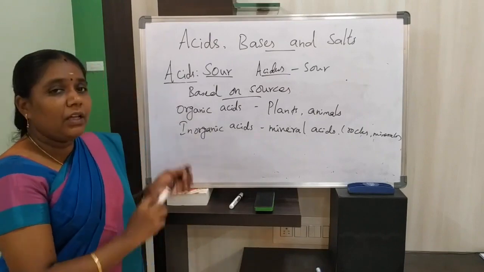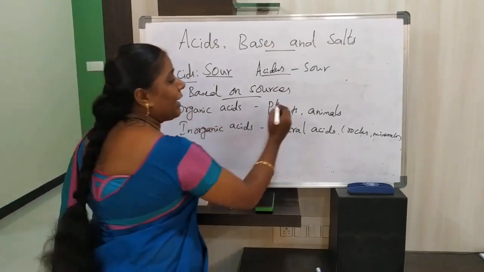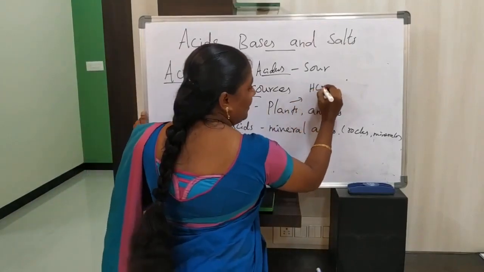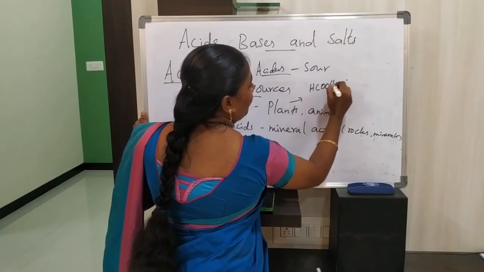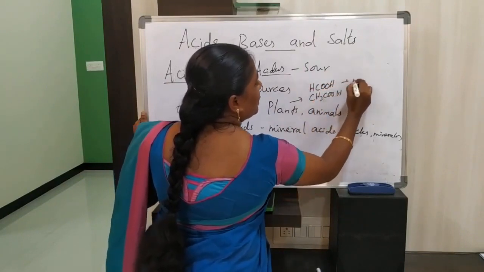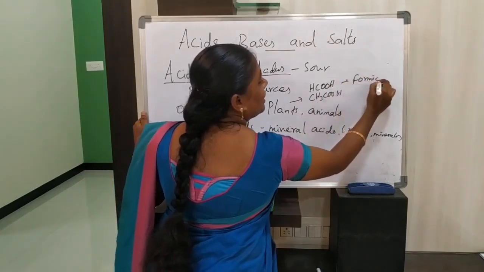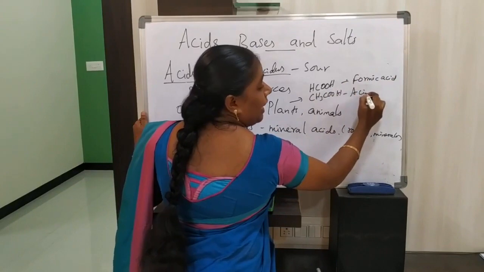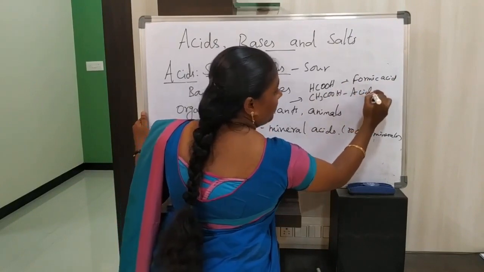For example, examples of organic acids are formic acid and acetic acid. This is formic acid. This is acetic acid.